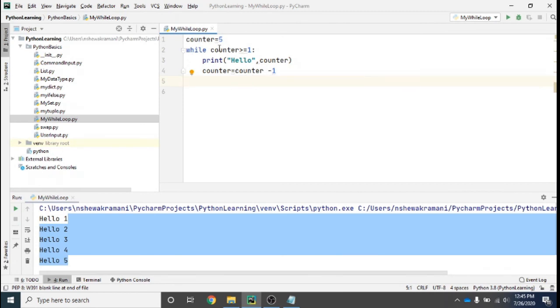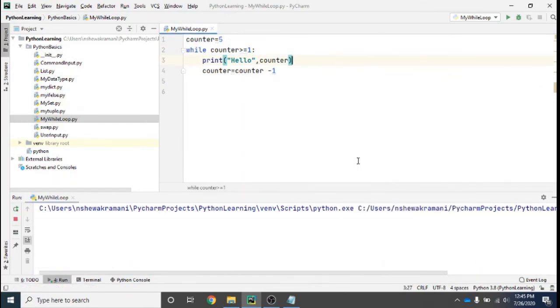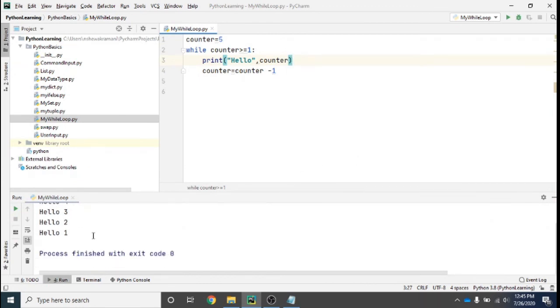Now it will again check if 4 is greater than or equal to 1, yes it is, it will print it, it will again decrease the counter, counter becomes 3. The same way, when my counter becomes 0, it will check if counter is greater than or equal to 1, no. After that it will come out of this while loop and it will end the program. So let's run it. See, now hello 5 4 3 2 1, and after that it has ended. Okay, so this is the way I can increase or decrease this also.